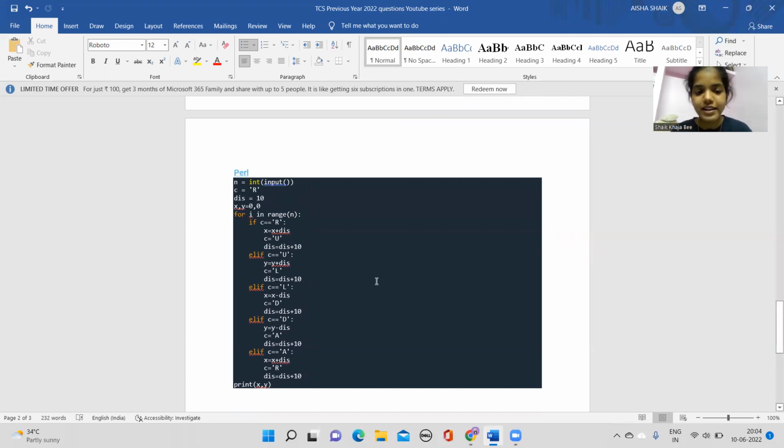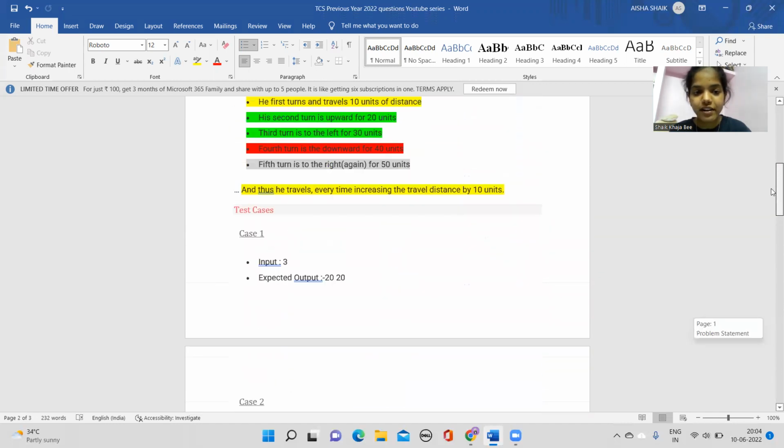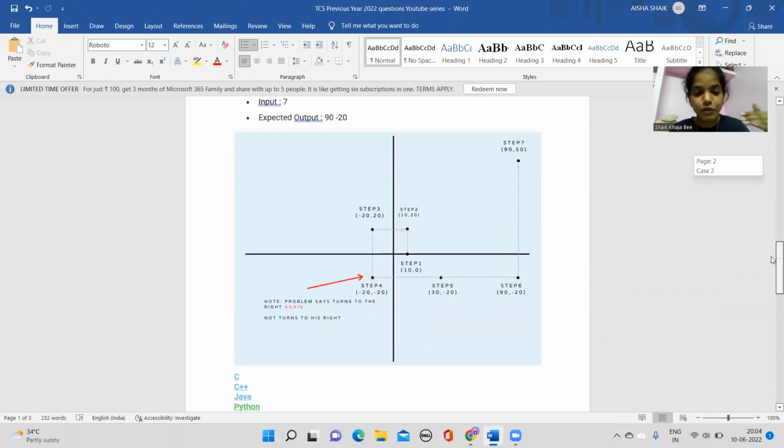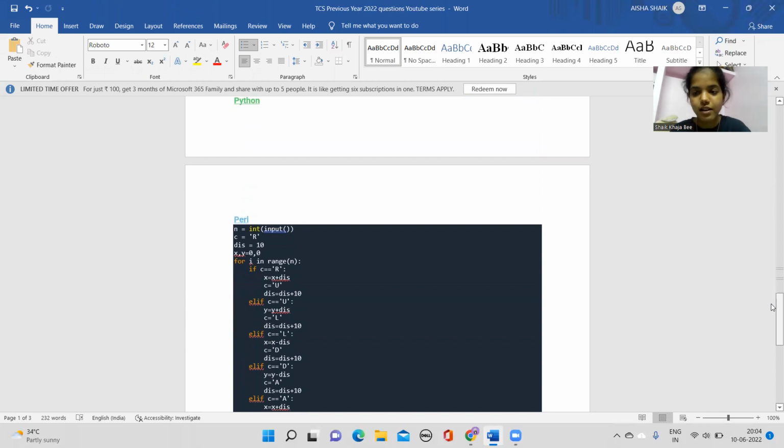Like that, you just have to add distance plus 10. Now, what is the initial distance that you have traveled? 10. 10 plus 10, how much? 20, right? So you will store the 20 value into this. And what is the question when you move upward? What is the scheme that he's telling? When you move upward, it's 20. So you have stored the value of 20 right now beforehand.